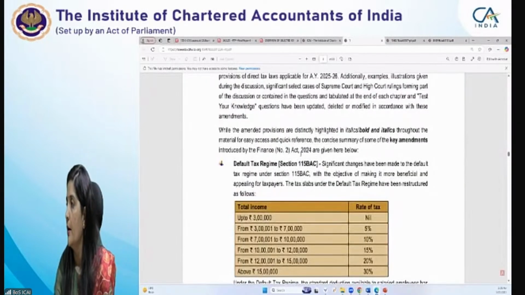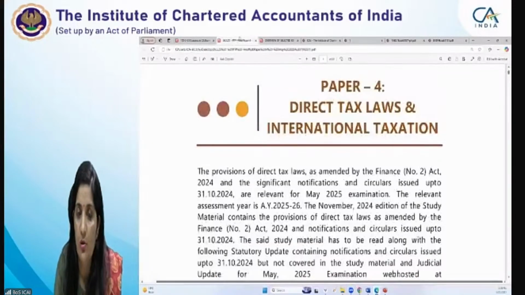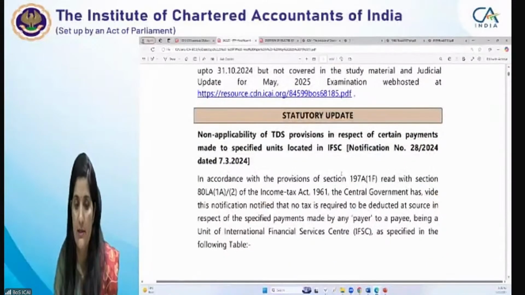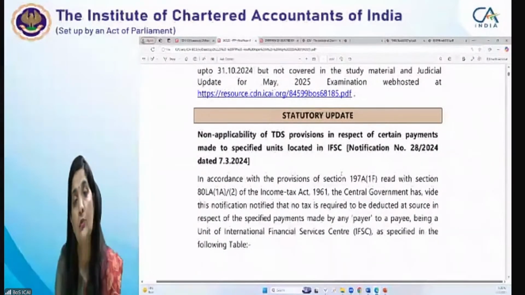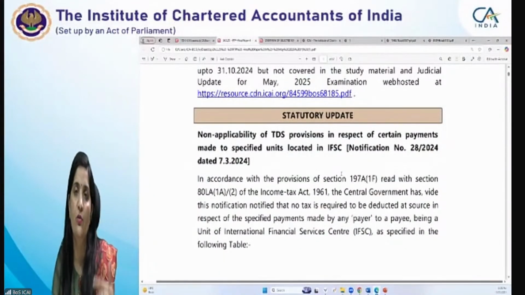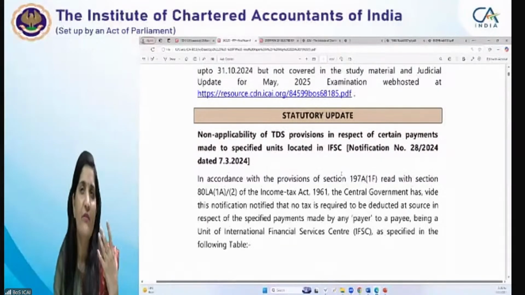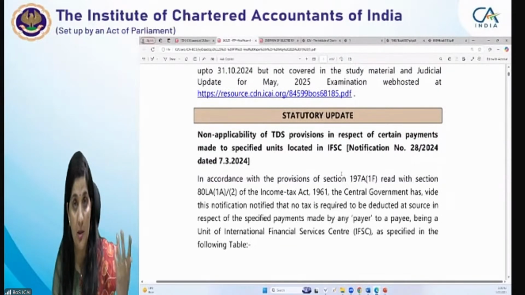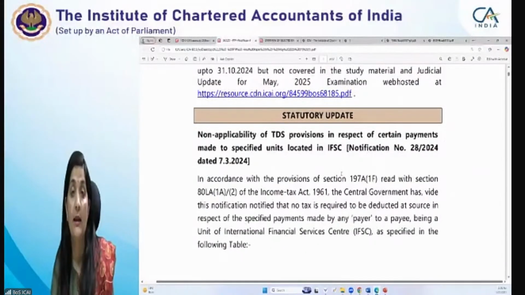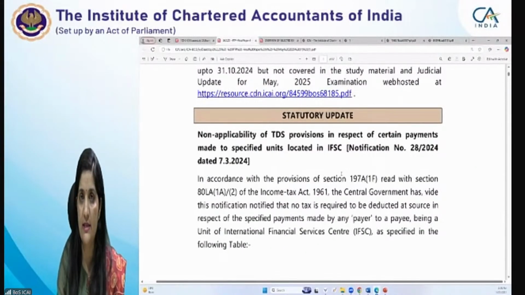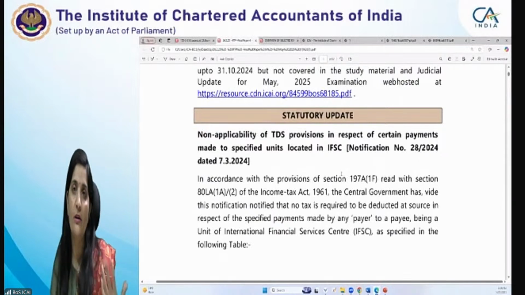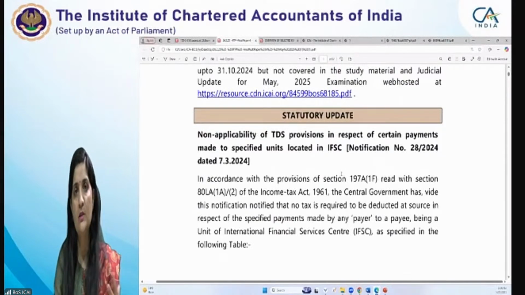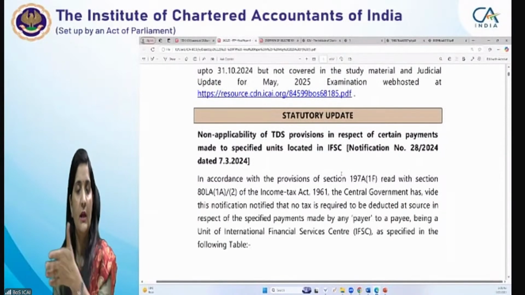Yes. Okay. So I am telling you, two amendments were covered here in the start update, where we covered one circular and one notification related to IFSC. One of the first case scenarios is based on the IFSC only, because IFSCs are really very important from an economy point of view, and the government keeps promoting the IFSCs and promoting foreign investors to come and invest in the IFSC centers. For that purpose, the government is announcing many tax benefits for the investors, along with the IFSC units.